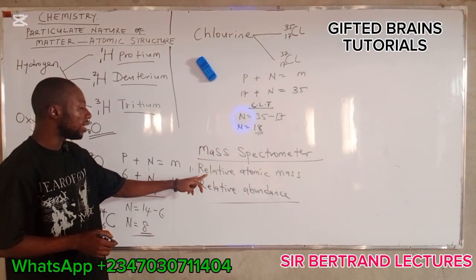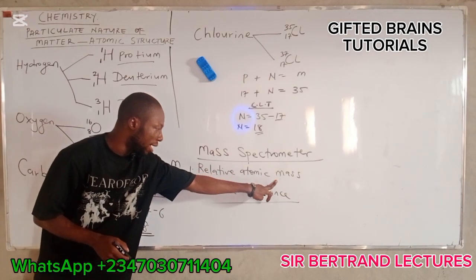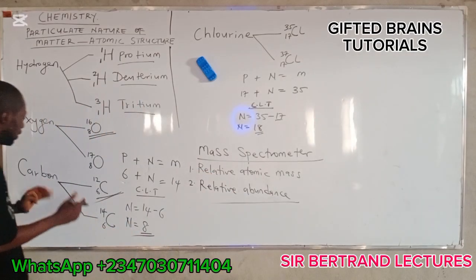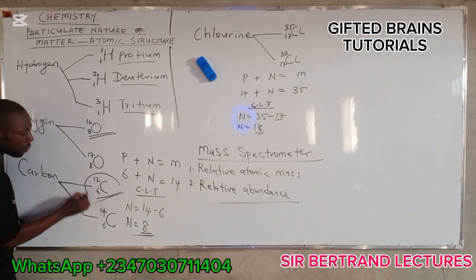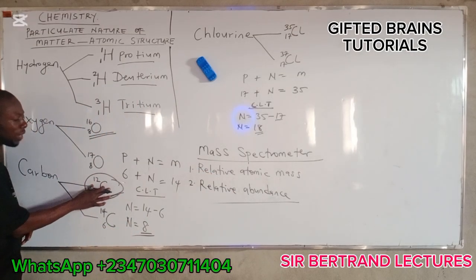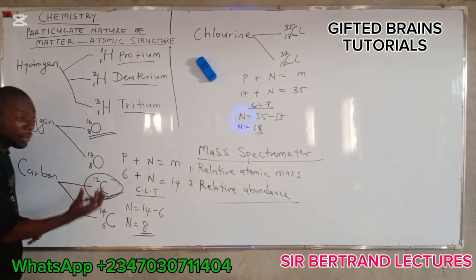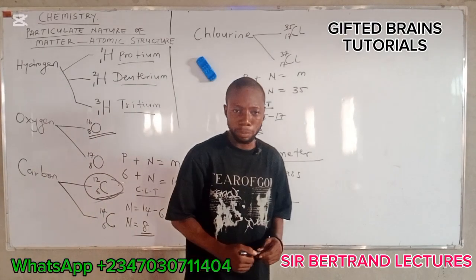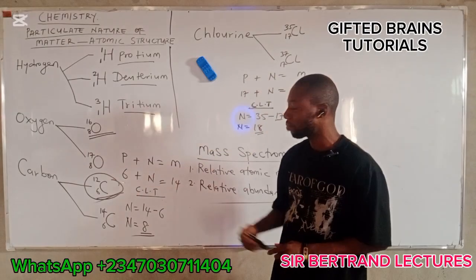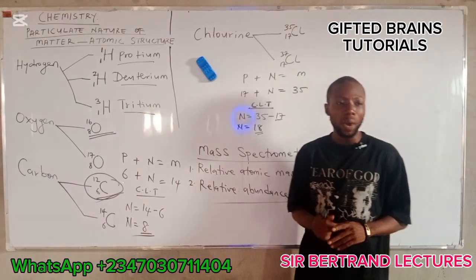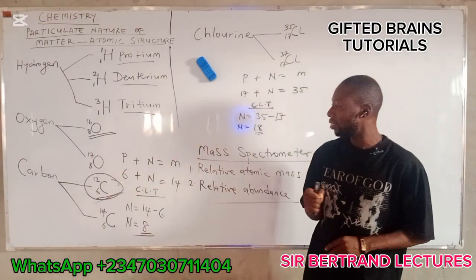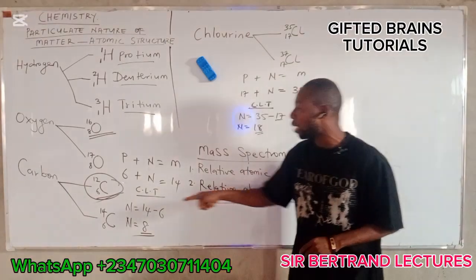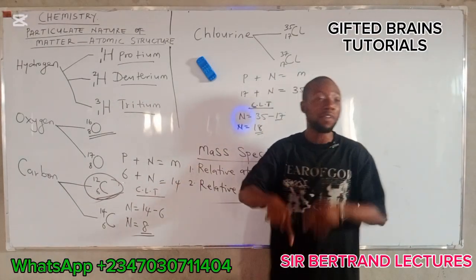And that is why the relative atomic mass is defined this way, because carbon 12 is the one that is used to determine the relative atomic mass in chemistry. Why? Because the relative atomic mass in some of our chemistry textbooks states that it is the mass weighed by one atom of an element on a device in which carbon 12 weighs 12 grams.